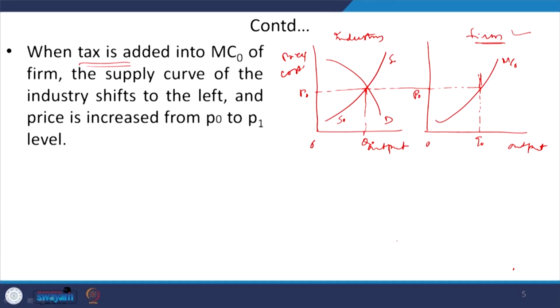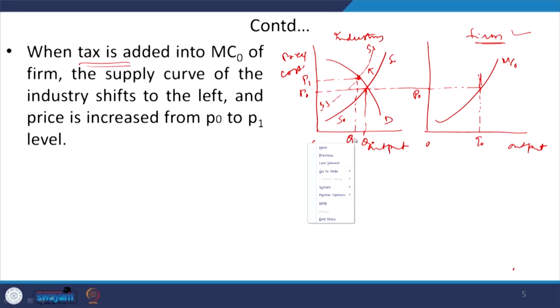Because this tax is added, the supply curve of the industry will be shifting leftward. So, let us say the supply curve shifts to the left. Now the new supply curve will be S1. So, now we will have a new equilibrium point. This is the new price level and this will be the new output level, right.